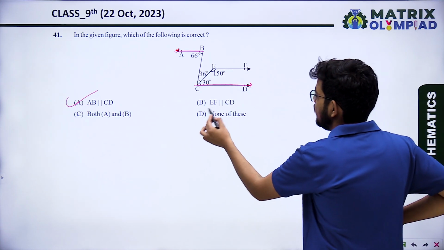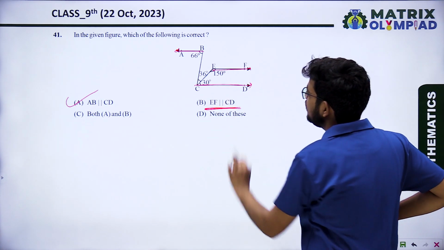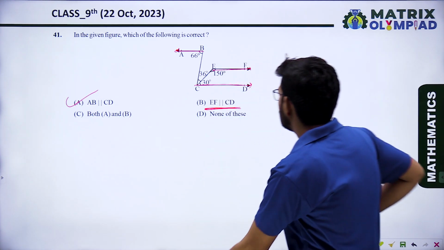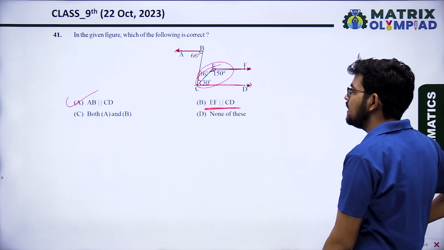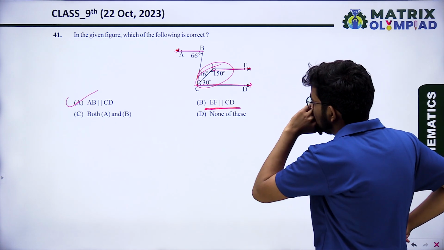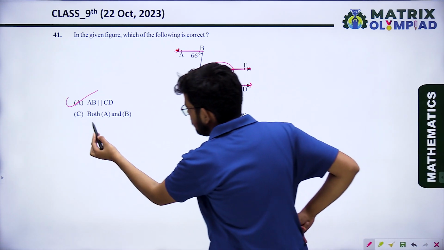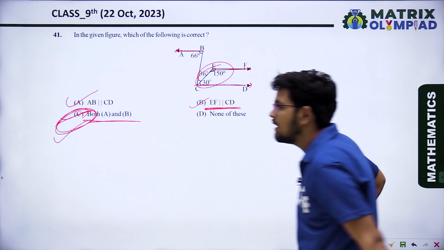Next, EF parallel to CD. EF will be parallel to CD if the sum of the co-interior angles is also 180. So 150 plus 30, that is 180. It means the sum of the co-interior angles is 180, so option B is also correct. So option C, both A and B, is the correct answer.